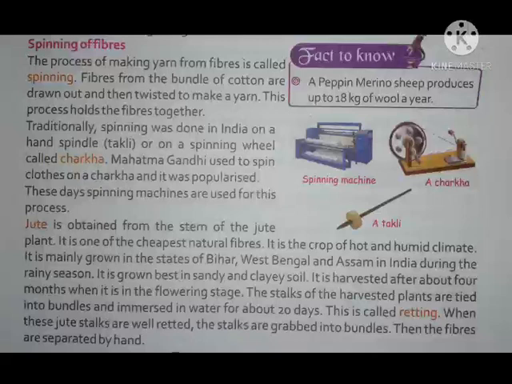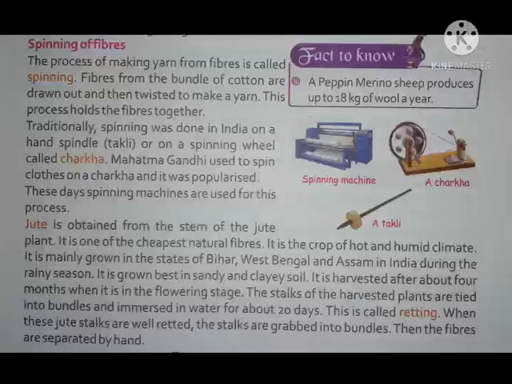Traditionally, spinning was done in India on a hand spindle, takli, or on a spinning wheel called charkha. Mahatma Gandhi used to spin clothes on a charkha and it was popularized. These days spinning machines are used for this process.